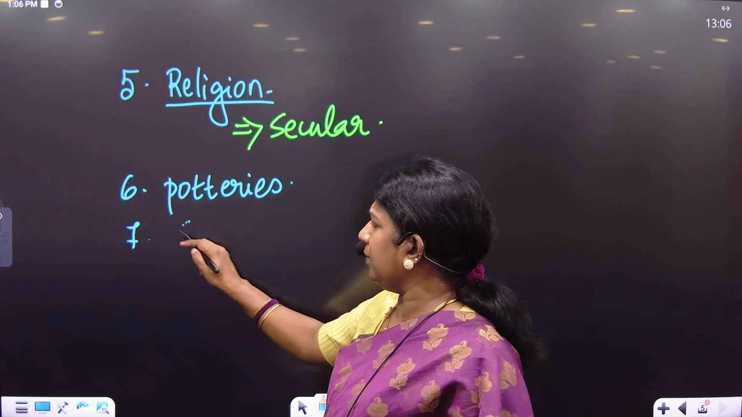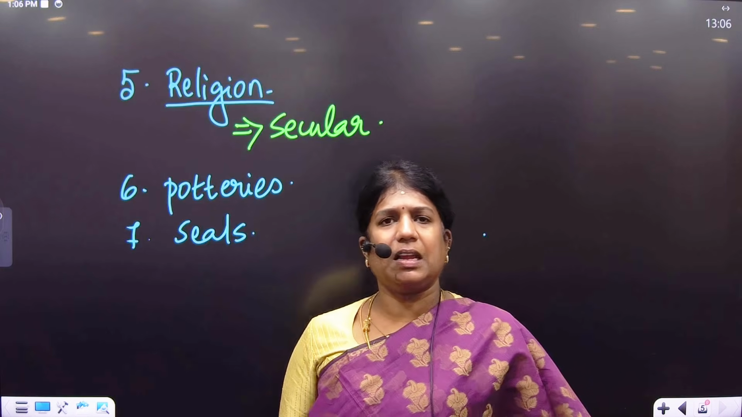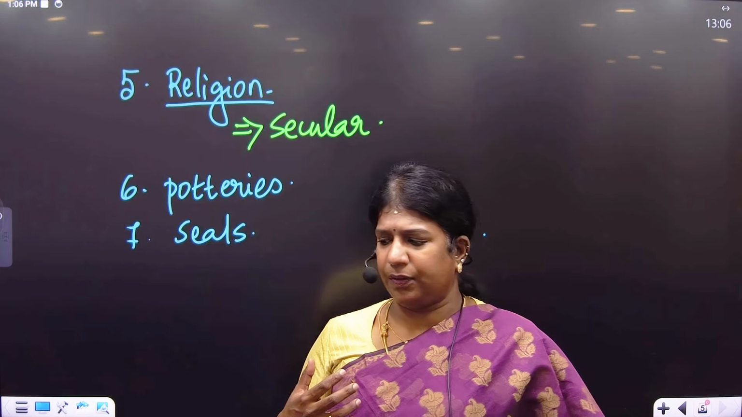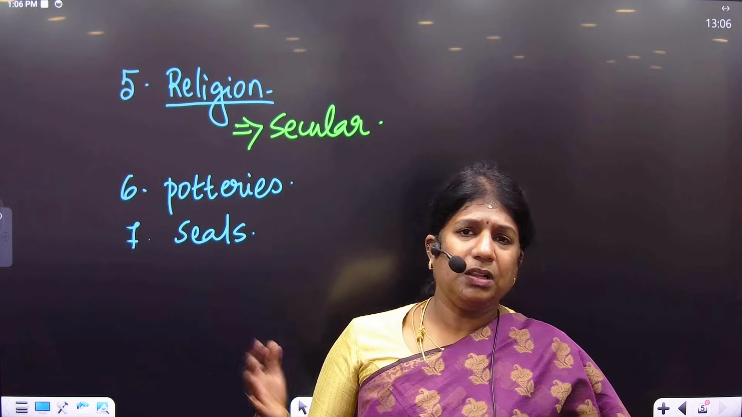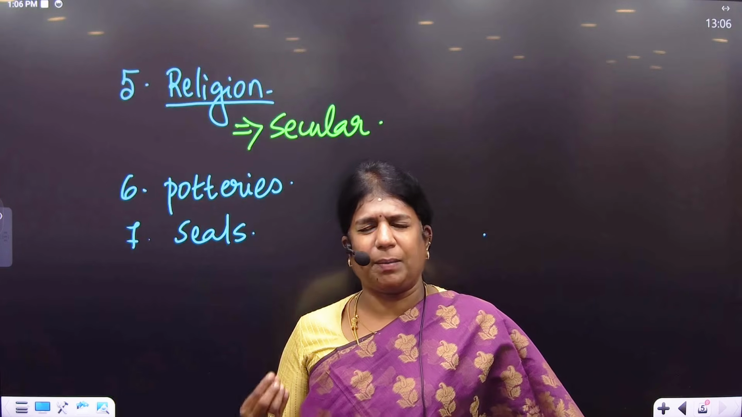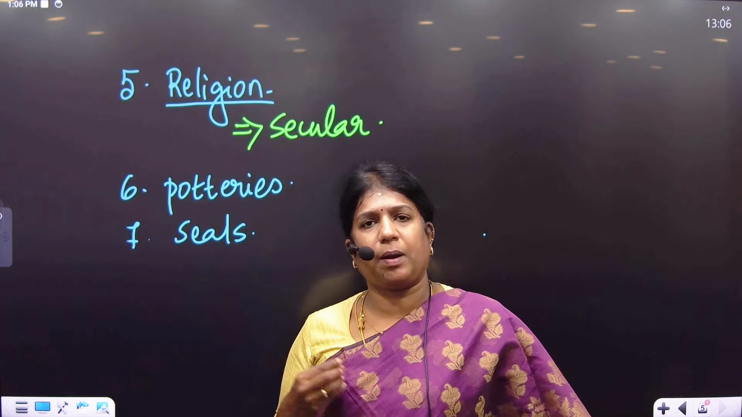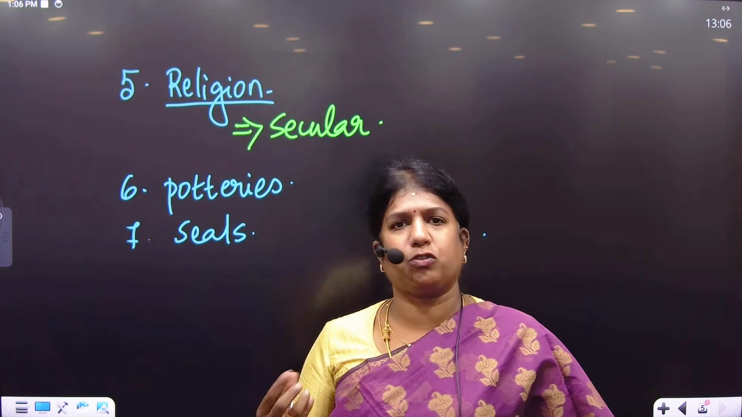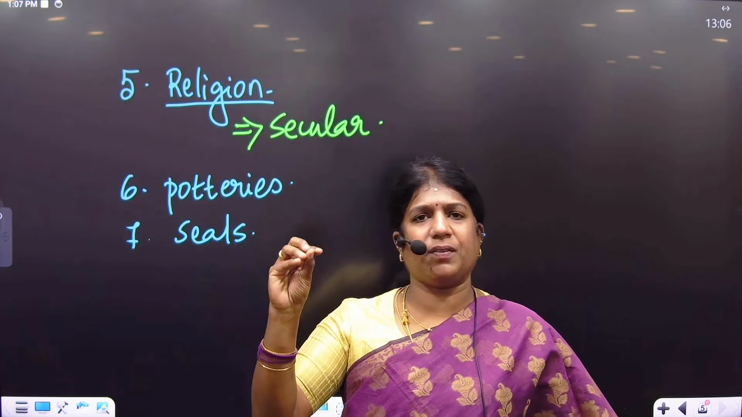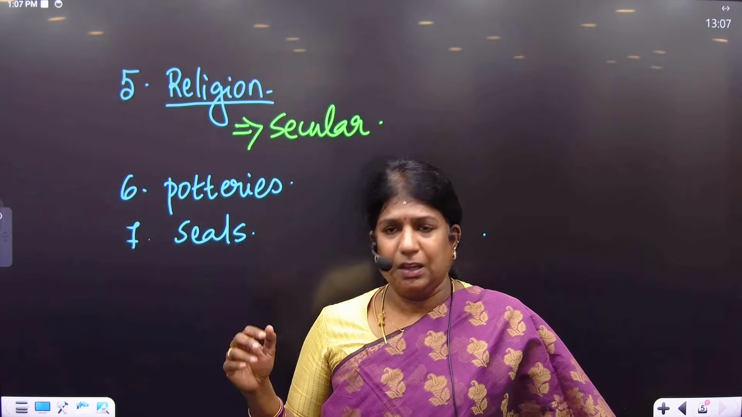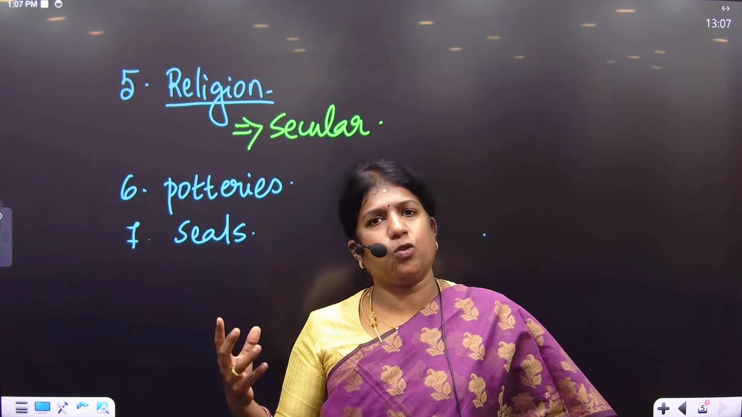And the seventh one, we go with seals. Seals were a kind of object made with steatite, soapstone. All the sites have yielded seals. The maximum number of seals were in a square shape, made from steatite. These seals had pictographic and geometric representation. We have a seal of Pashupati Mahadev, a humped bull seal, a unicorn seal.